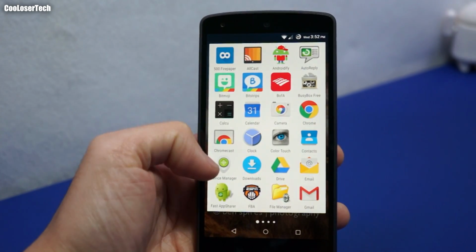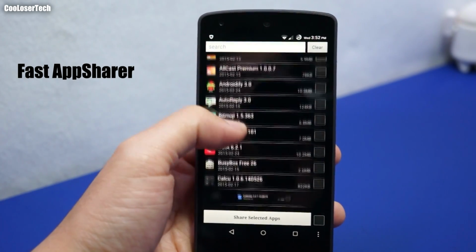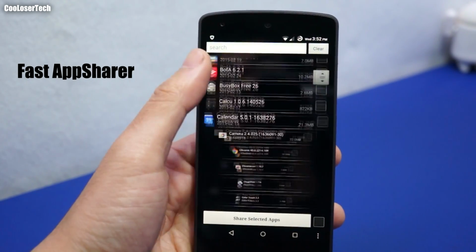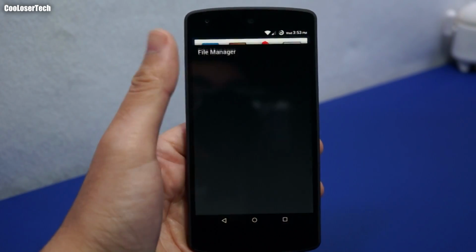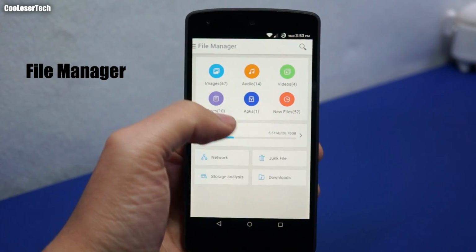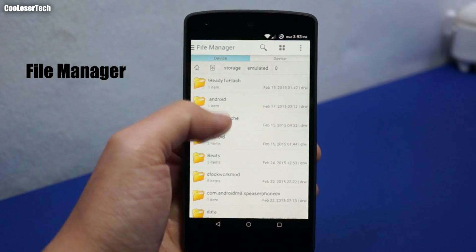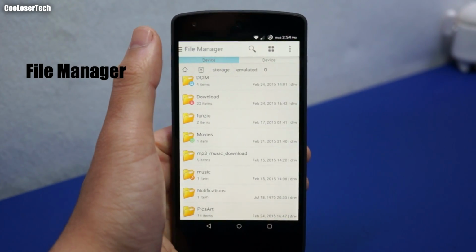And then we got fast AppSharer. I've used this for so long, back in my Nexus 1 days. It's the way of me uninstalling or sharing certain applications in bulk. File manager I use is by Cheetah or whatever. It's quick and easy. It categorizes everything. To go back to what it used to look like, just click on here and you got all your stuff. If you know what to do, you can, you know, alter and fix and delete or move files around.